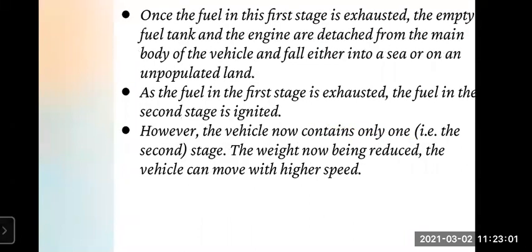Once the fuel in the first stage is exhausted or used, the empty fuel tank and the engines are detached from the main body of the vehicle and fall either into the sea or on unpopulated land.